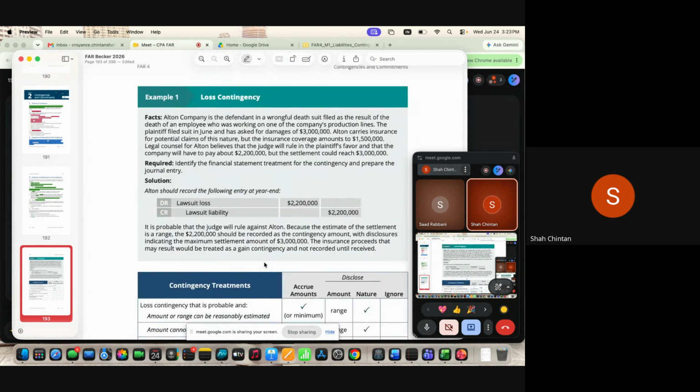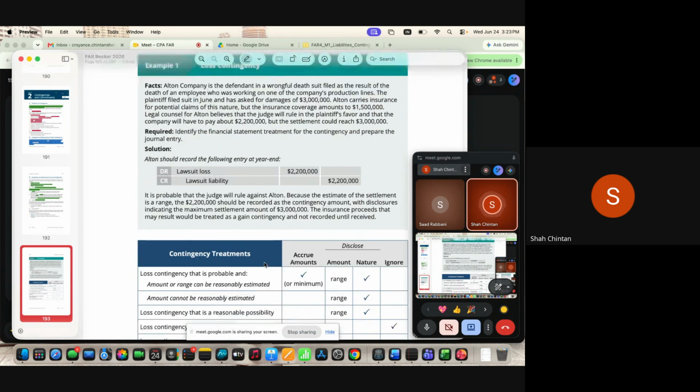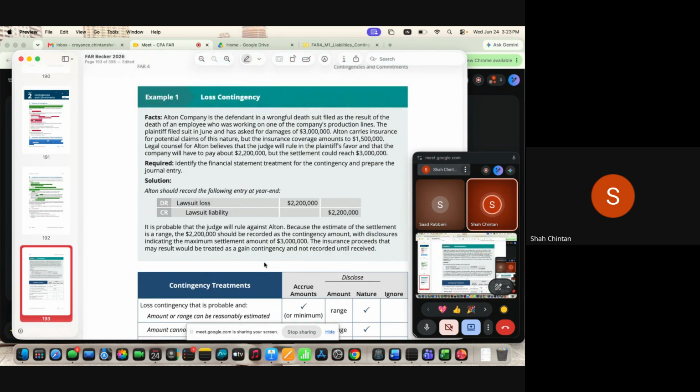Now, go through example number 1 once. If you have any questions, ask once. So it's around the same concept, should be easy to follow.